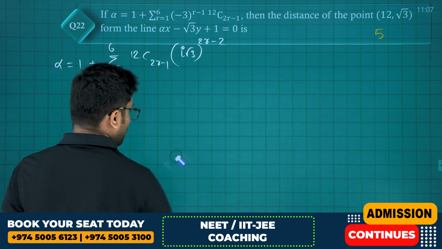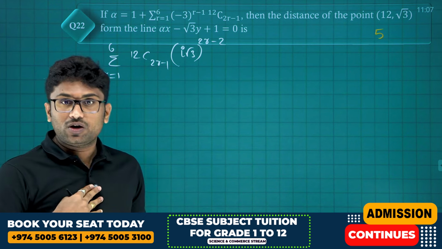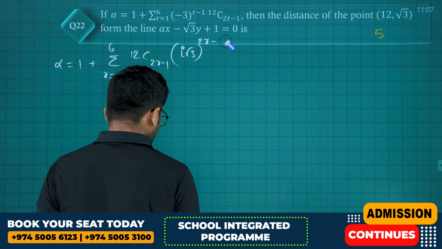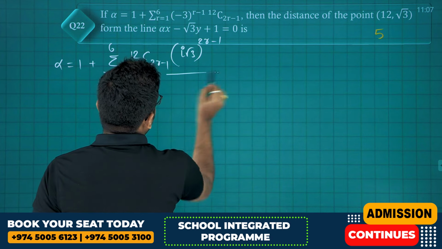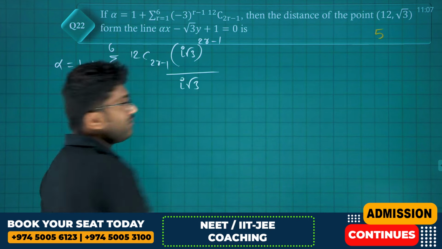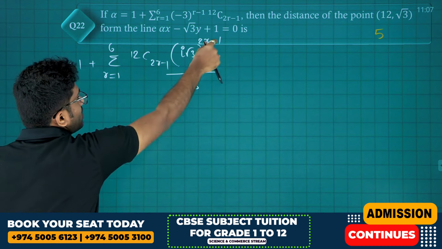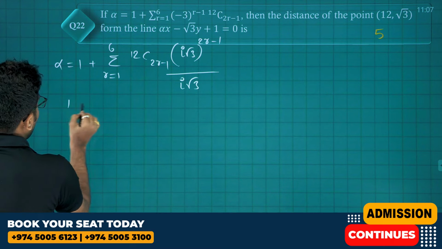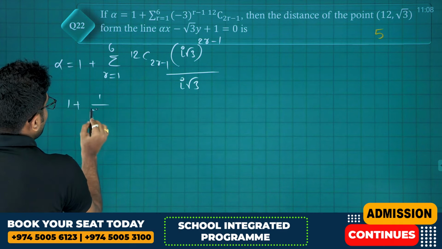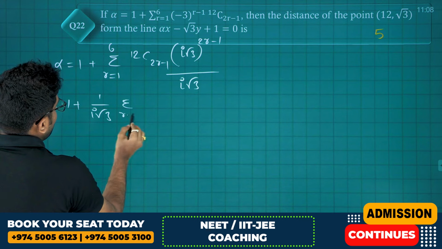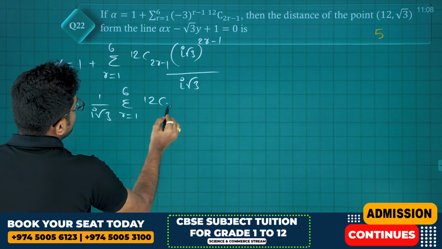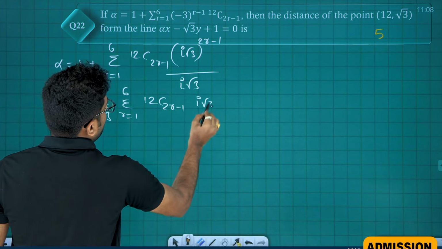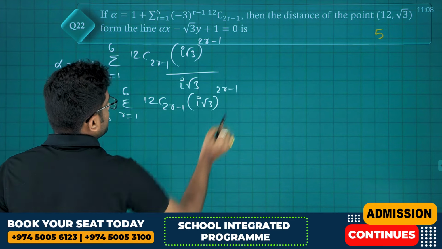Okay, 2r minus 2. In that, what I am trying to do is write this as (i root 3) power 2r minus 1 divided by i root 3. So 2r minus 1, 2r minus 1, this can be expressed in standard form. So 1 plus 1 by i root 3 times sigma r equals 1 to 6, 12C(2r minus 1) into (i root 3) whole power 2r minus 1.